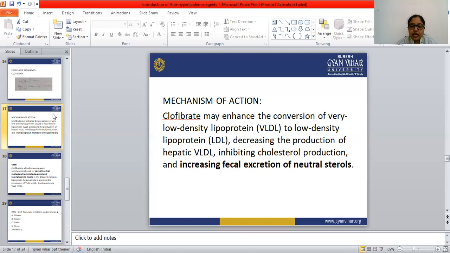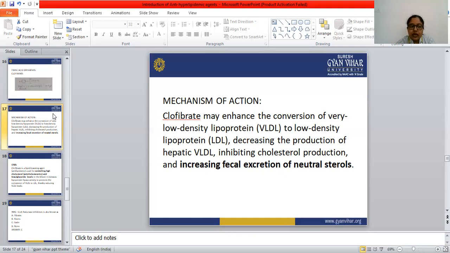The fibrate appears to activate a protein called peroxisome proliferator activated receptor alpha, known as PPAR alpha.